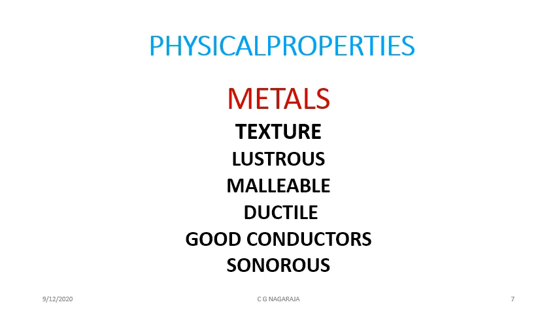Texture refers to the touch. When you touch the metal, you can say whether it is soft or hard. Like iron, if you touch it, you feel it very rough. When you touch silver, it feels very, very soft. That is called the texture.